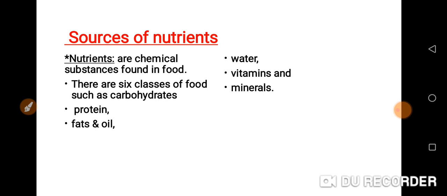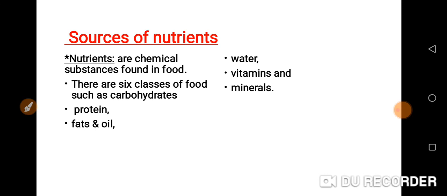So what are the nutrients from this food? For example now, like protein. What are the nutrients in protein? The nutrients in protein, we have beans, fish, meat. So by the time you eat meat, fish, egg, the nutrients in those foods are protein.